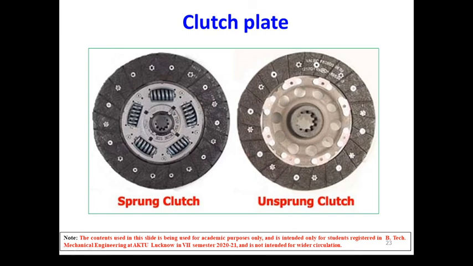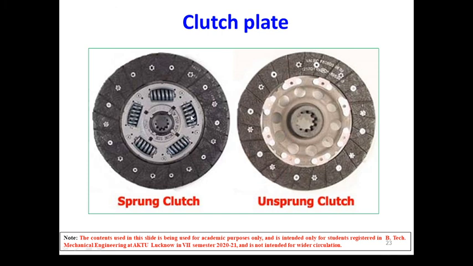So we can see here some sprung and unsprung clutches. This is fitted with a torsional spring. This is the hub, which is splined from inside. These springs are known as cushioning springs, and they provide a cushioning effect. While transmitting the torque, there is a tendency of the entire clutch plate to be twisted about a certain direction. So they oppose the twisting effect, and that is why they are known as cushioning springs.